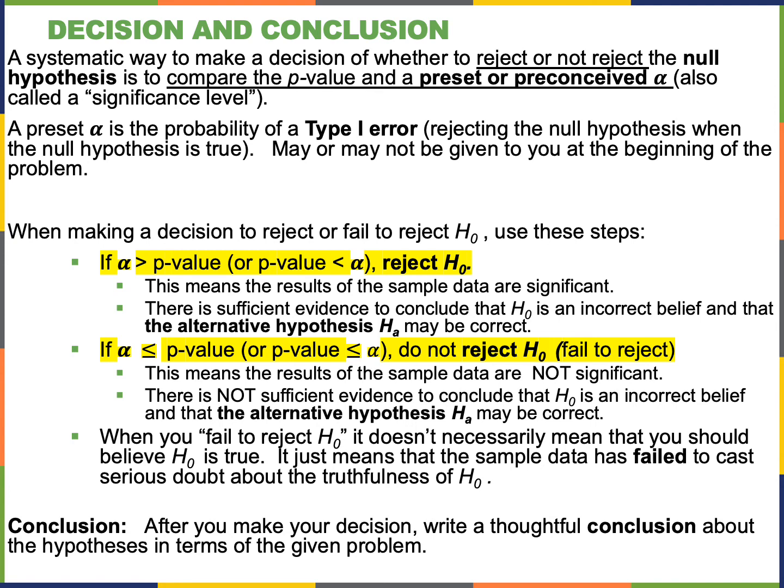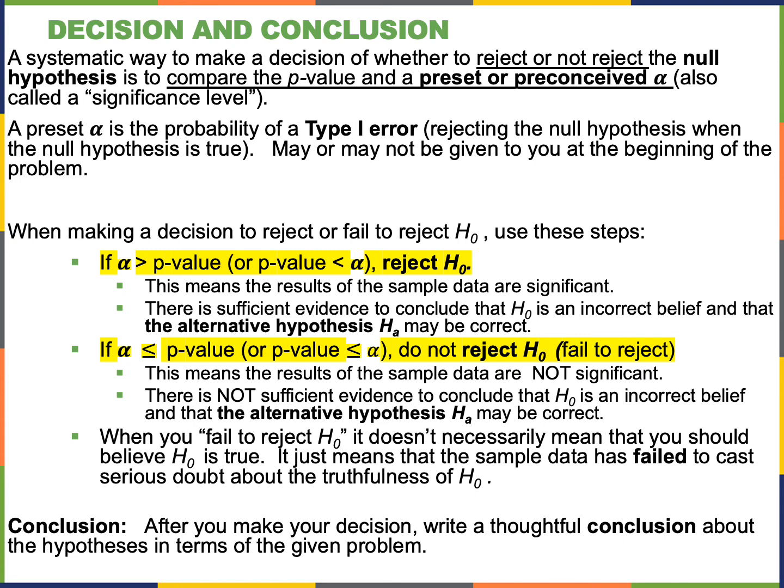Now, conversely, if alpha is less than or equal to the p-value, or the p-value is greater than or equal to alpha, sorry, this is wrong right here, please change this, this is a greater than, we do not reject the null hypothesis, we fail to reject. This means that the results of the sample data are not significant, and there is not sufficient evidence to conclude that H0 is false and the alternative hypothesis may be correct.